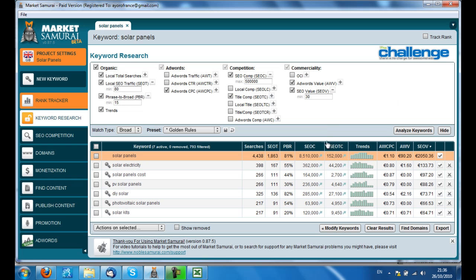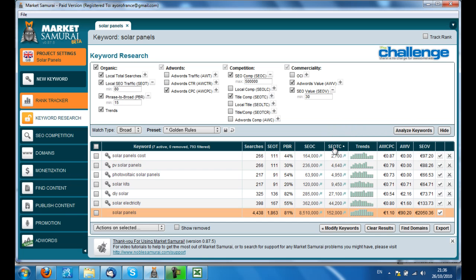Okay, so I like to do a quick sort based on title competition, see if there's anything worth doing. So solar panels cost 2,700. Now you'll see here for the same amount of competition, and a bit different in searches, but it's got a much higher PBR. So if we go to exact search, you'll see that photovoltaic solar panels will probably be ahead of PV solar panels. Solar kits. Okay, all right, so it's a high competition area because you can see there are only 4 keyword phrases here that have a title competition of less than 10,000.